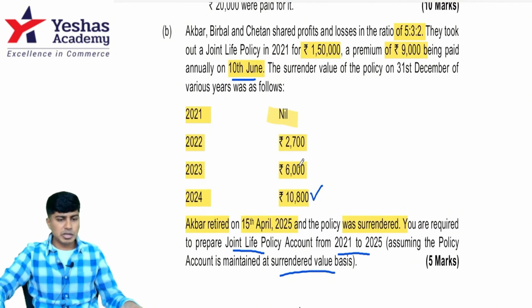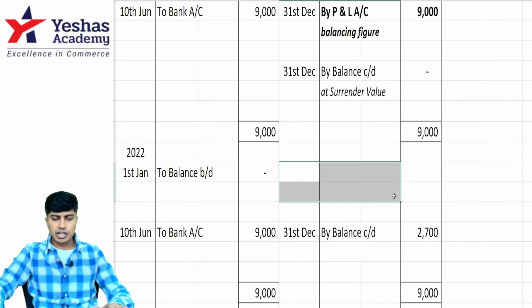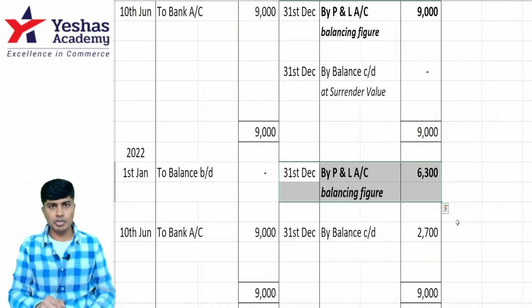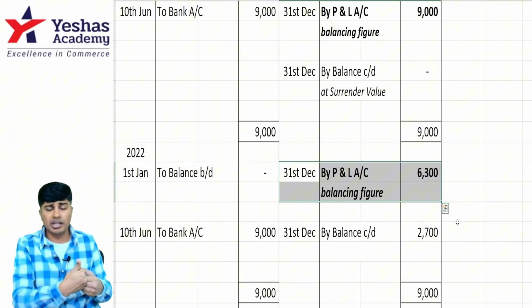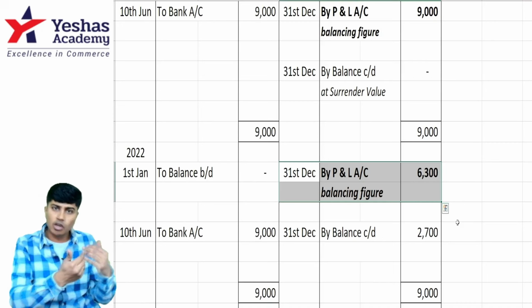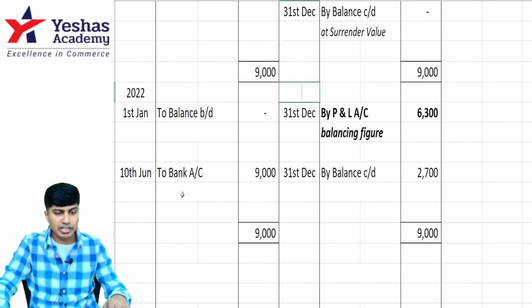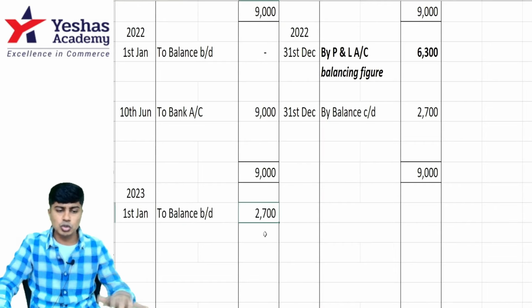Surrender value for year 2 is being made available to us, which is 2,700. In 2022, I will restate this at 2,700. 9,000 is the total on the debit, 9,000 will be the total on the credit. After deducting 2,700, 6,300 is to be transferred to P&L. That is the balancing figure. So I paid 9,000 to get the policy, out of which if I surrender I get only 2,700. So the 6,300 that I paid, which I will not get back, will be transferred to P&L account as expense. And in year 2023, I will record balance brought down on 1st of January as 2,700.